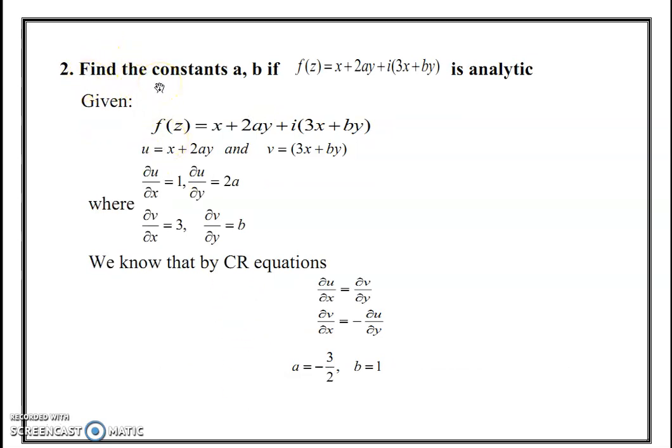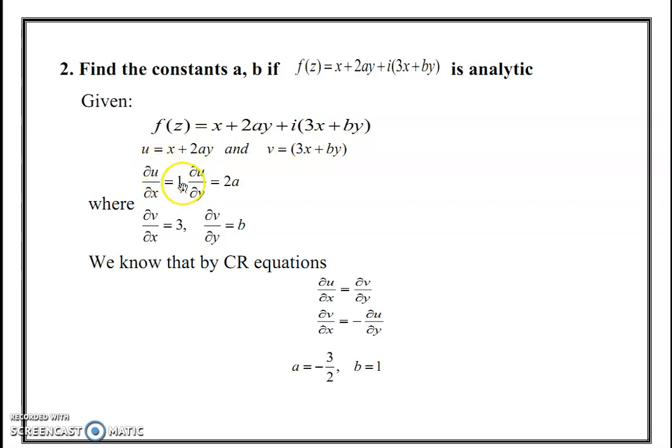Next, see problem 2. Find the constants a, b if f of z equal to x plus 2ay plus i of 3x plus by is analytic. In this problem, the function is analytic, which means the given function satisfies the CR equation. Now consider the real part u is x plus 2ay and the imaginary part v is 3x plus by. Now take the partial derivatives.